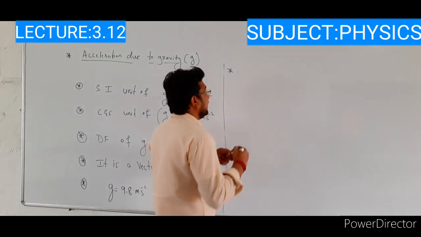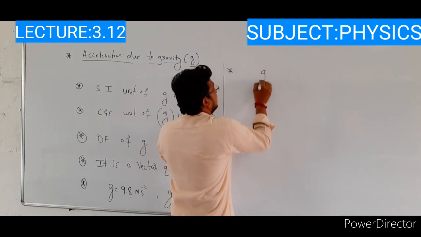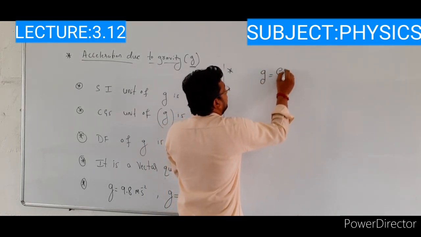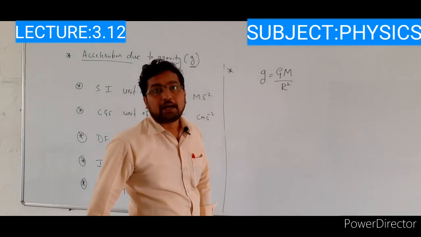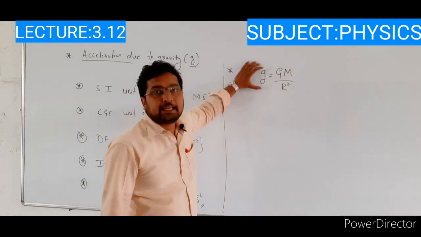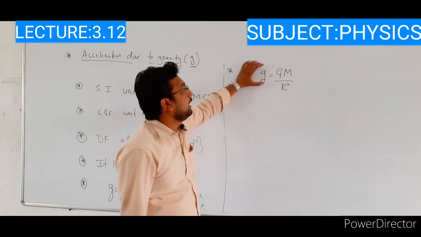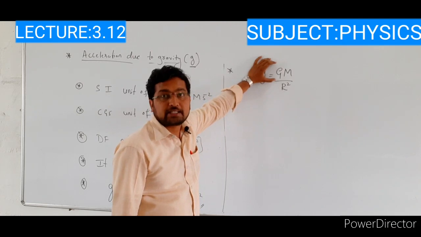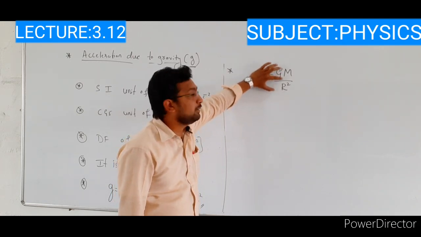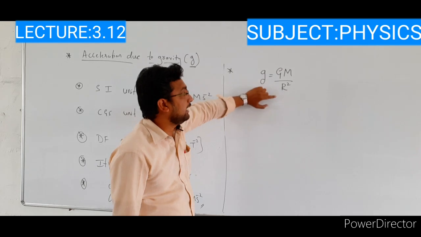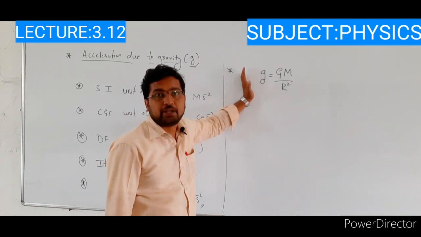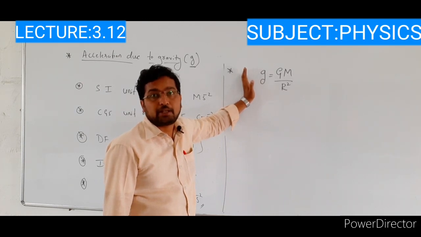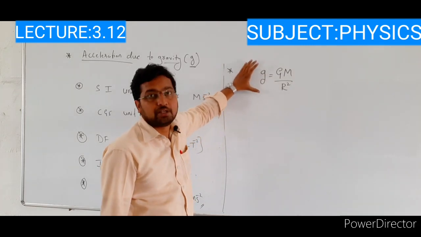We already know the relation between small g and capital G: g is equal to GM by r square. Here small g indicates the acceleration due to gravity, capital G indicates the universal gravitational constant, M indicates the mass of the planet, and r indicates the radius of the planet, right? We will derive this equation in the 8th chapter, the gravitation chapter, where we will discuss this concept deeply.